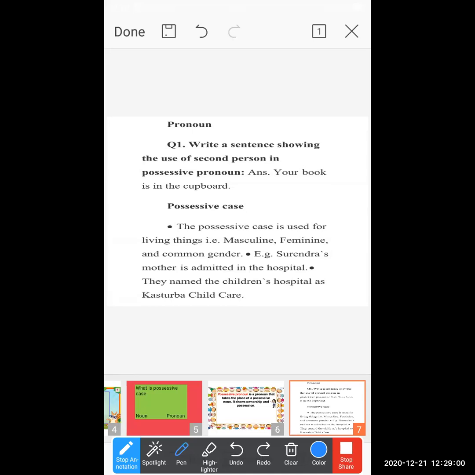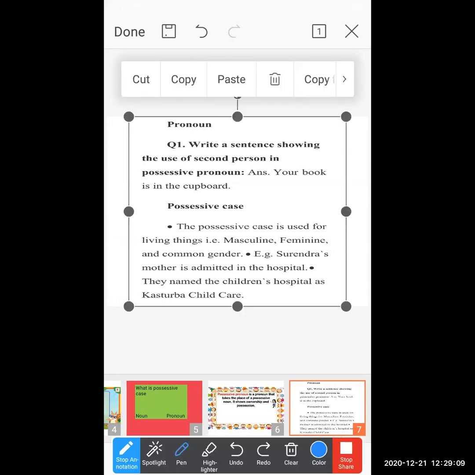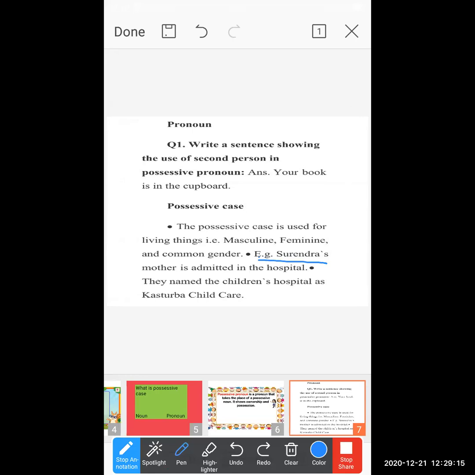Why is this sentence called the noun possessive sentence? Because in this sentence, students, the proper name of a particular person or particular place is mentioned over there.